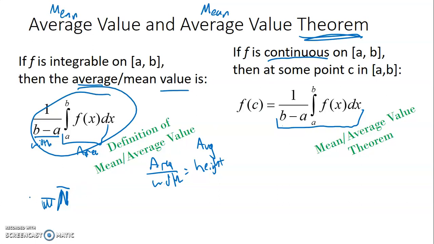Now, this does not apply on a step function. For example, here, if this step's at 1 and this step's at 2, the average value is going to be 1.5. And I never actually hit 1.5. But if the function's continuous, then I'm guaranteed to hit the average value somewhere. So average value, you do 1 divided by the width times the area.